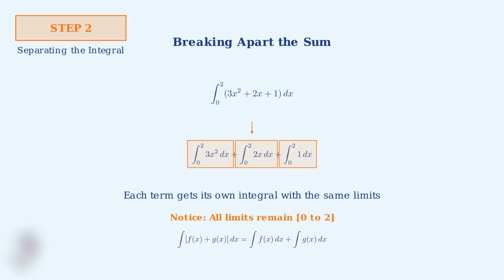By separating our terms, we're making each individual integration much simpler to handle. Now each term stands alone as its own integral. The first integral contains only 3x squared, the second contains only 2x, and the third contains only the constant 1. This separation makes applying standard integration techniques much more straightforward in the next step.